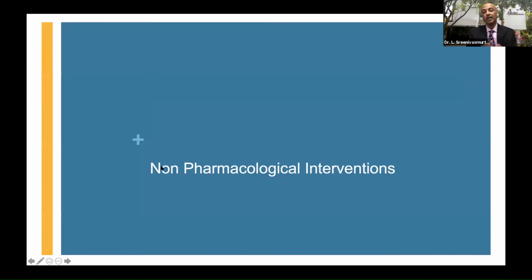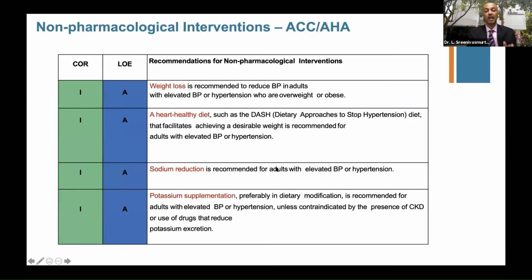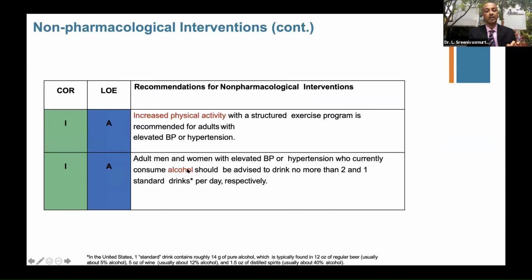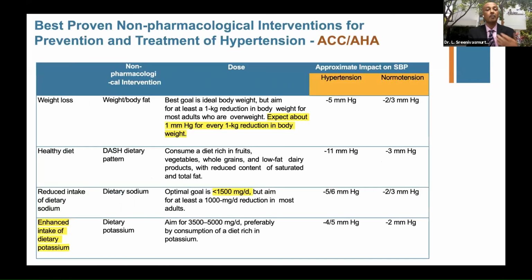Now, finally, non-pharmacological and pharmacological interventions. Again, we always spend less time in our routine practice, and here also, because of want of time, I have to rush through these slides. And very important: weight loss, healthy diet, sodium restriction, potassium supplementation. All these, you look at the recommendation levels, 1 and A, all these have got positive, statistically significant benefits: increased physical activity, reduced consumption of alcohol. All these have very, very important benefits, which we fail to implement in our patients because the onus is also partially on us, because we don't spend enough time to tell about the good effects of weight loss.